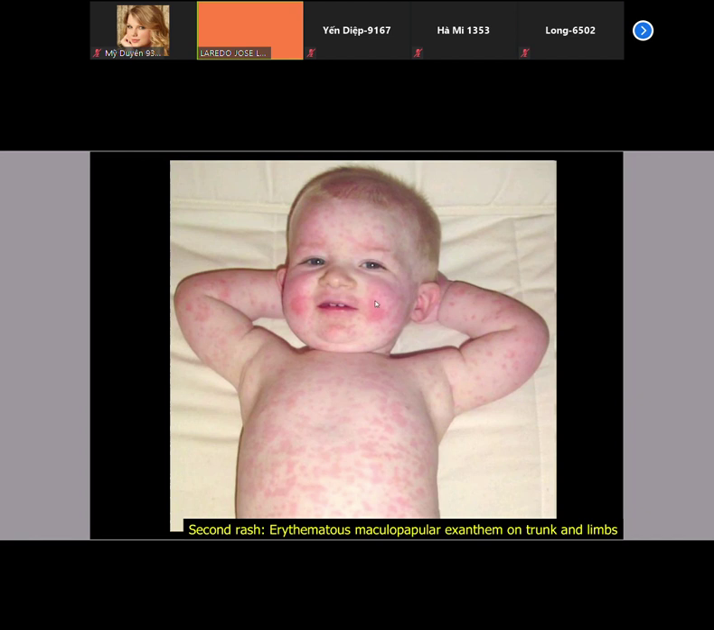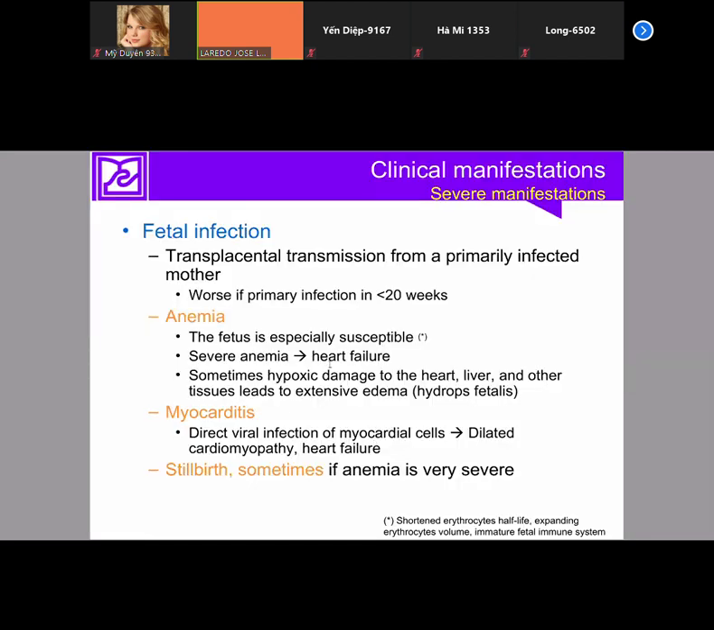So look, in this child, we can still see the slap cheek rash, but also in the rest of the body, maculopapular rash. This is erythema infectiosum, typical of children, very small children, very mild disease if the child is healthy. The problem is pregnant women.